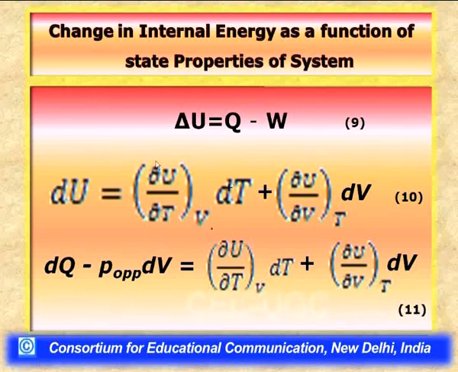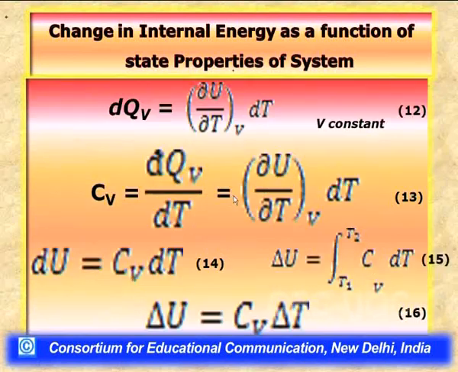So, the problem for the first part is over with the introduction of a new concept called heat capacity at constant volume. That is, we have correlated the change in internal energy with an experimentally measurable quantity in the first term, the partial differential replaced with Cv and multiplied with dt. So, here we have the first term of equation 10 as equation 14, du equal to Cv dt. Both the change in temperature and the heat capacity can be experimentally evaluated.